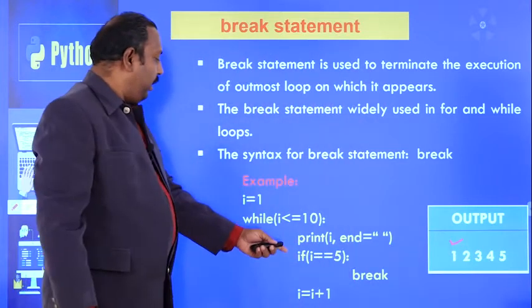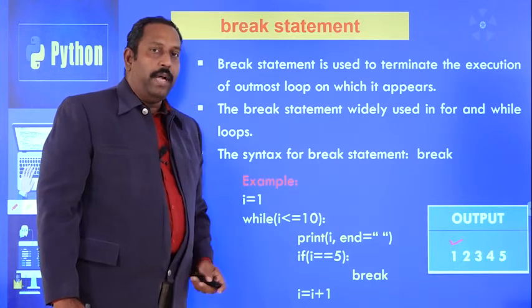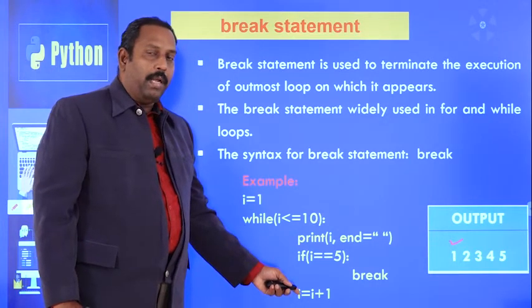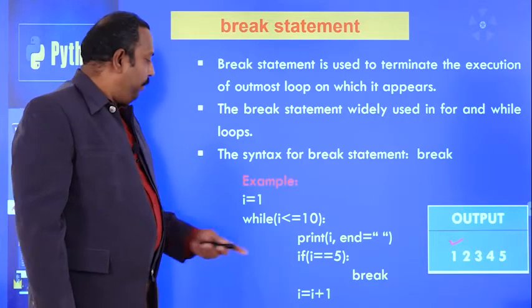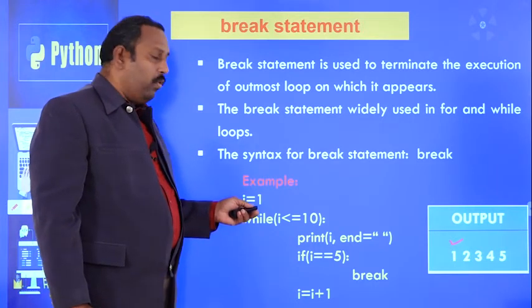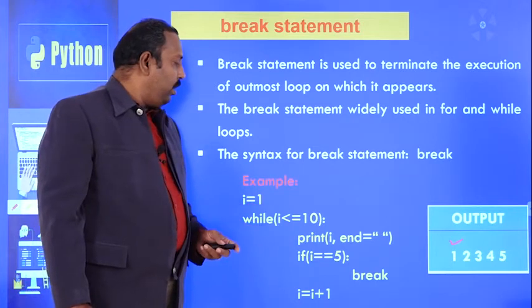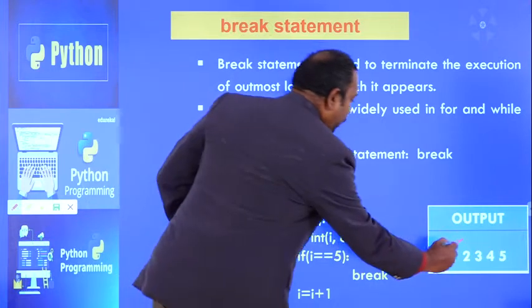After that it will check the condition: if i equal to 5. 1 equal to 5, the condition is false, so it will go to the next statement. What is the next statement available here? i equal to i plus 1. That means i will be incremented by 1, so i gets the value 2. Again it will go to the while loop, because it is a looping statement, and check the while condition. 2 is less than equal to 10, the condition is true. Print i means 2 will be printed here.